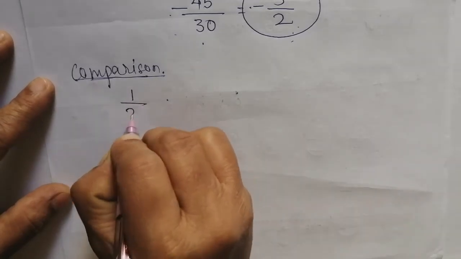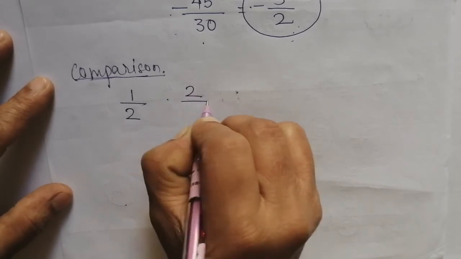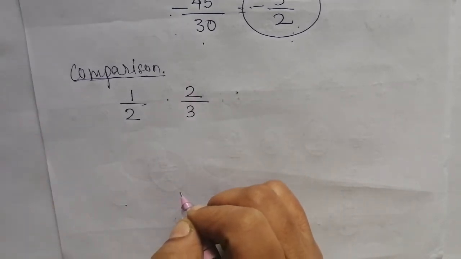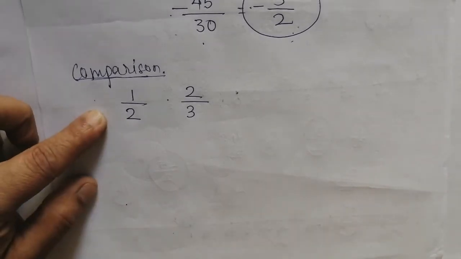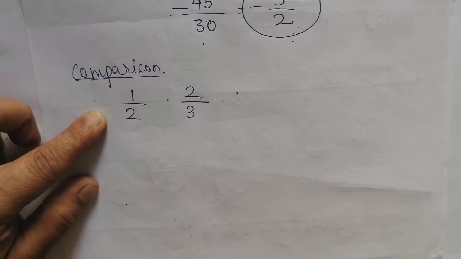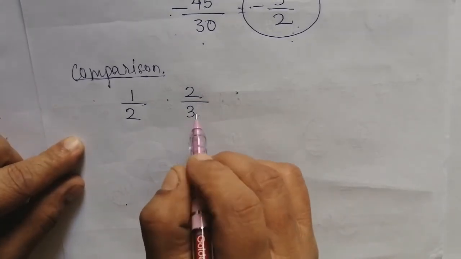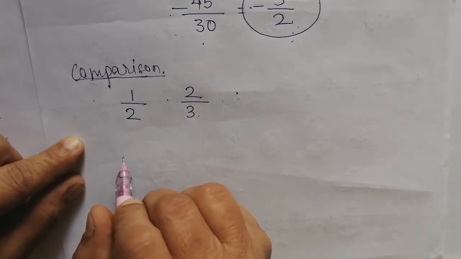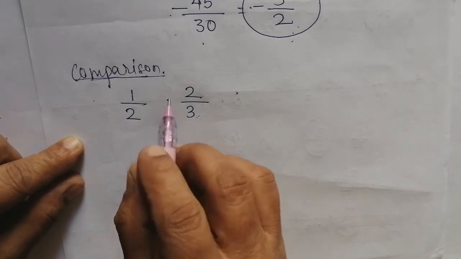Suppose given to you 1 by 2 and 2 by 3. Here I ask you to compare these rational numbers. Which is greater, 1 by 2 or 2 by 3? Here you need to make their denominators the same. To do that, what will we do?